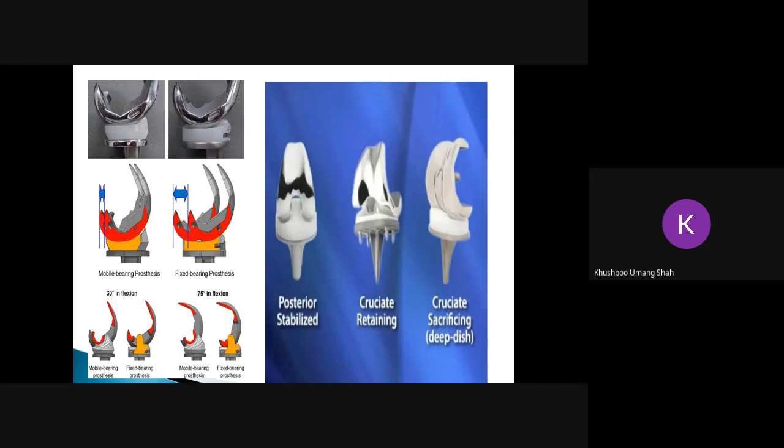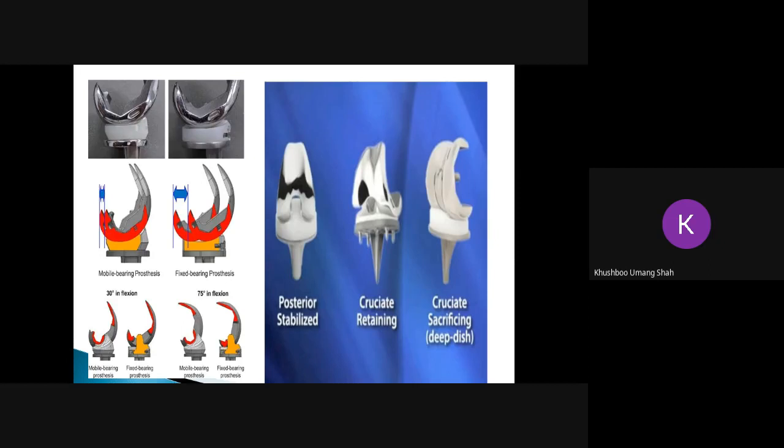While in contrast, in the fixed weight bearing, there is no such sliding and rotation possible. So there are maximum chances of wear and tear. So mobile weight bearing implants and designs are more used because it offers some degree of tibial rotation as well as sliding, and the chances of wear and tear are less. So it is used generally in young individuals.